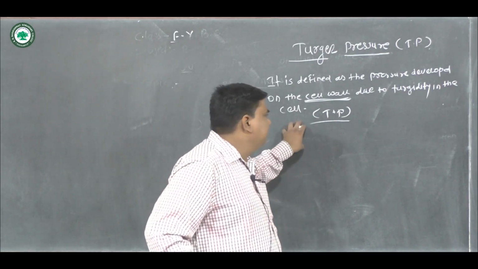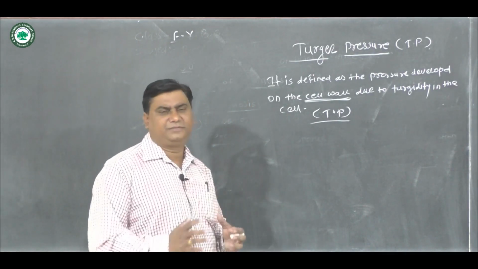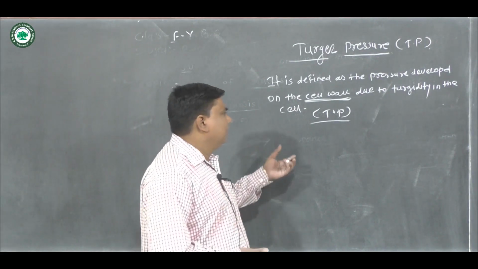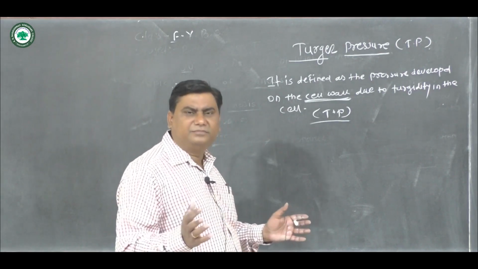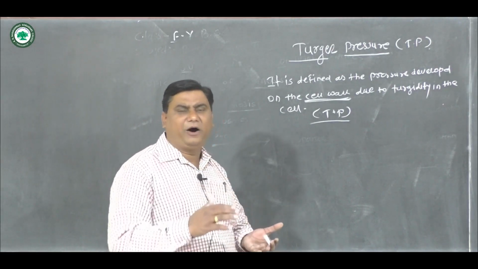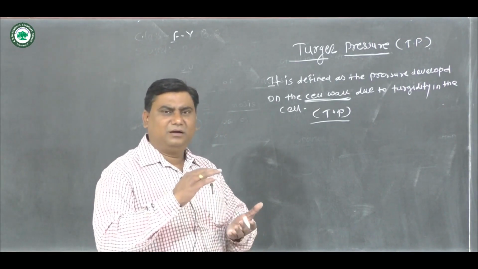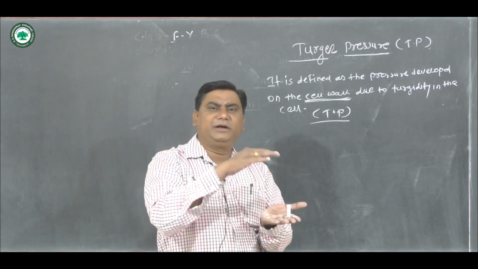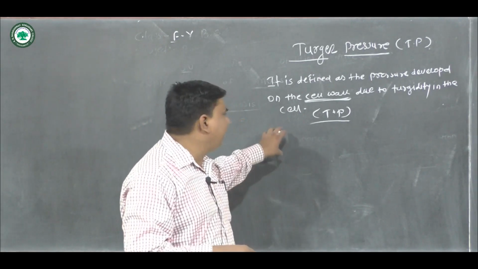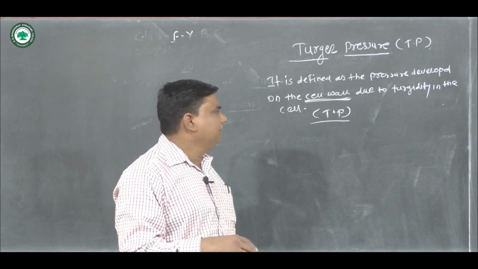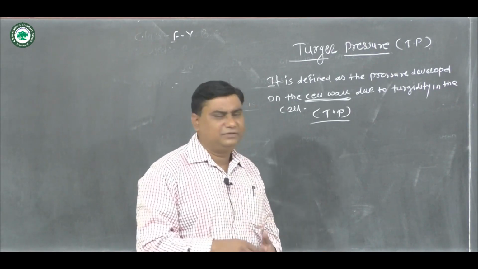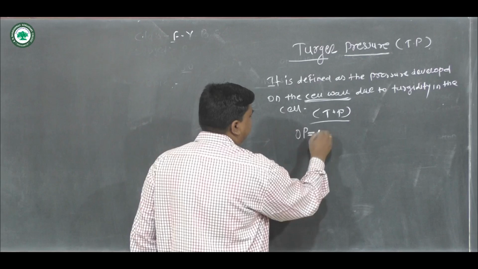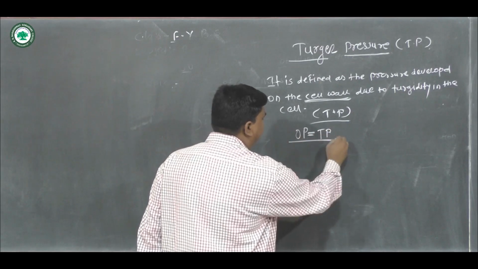When equilibrium is established, the entry of water stops at a certain point. Once the equilibrium is attained, the entry of water into the cell stops, because in that condition OP is equal to TP.